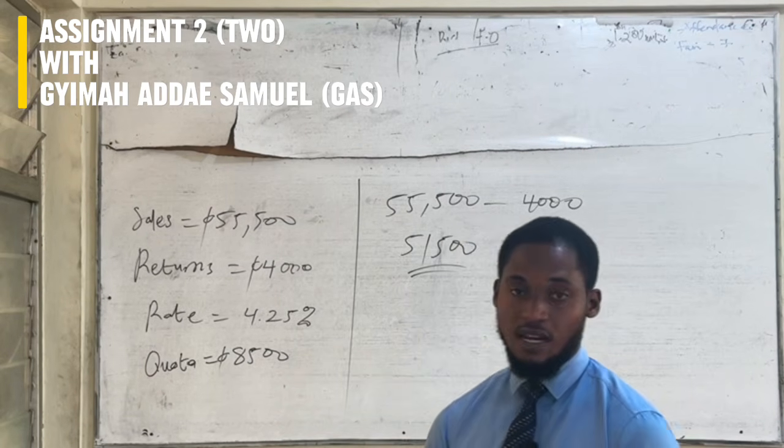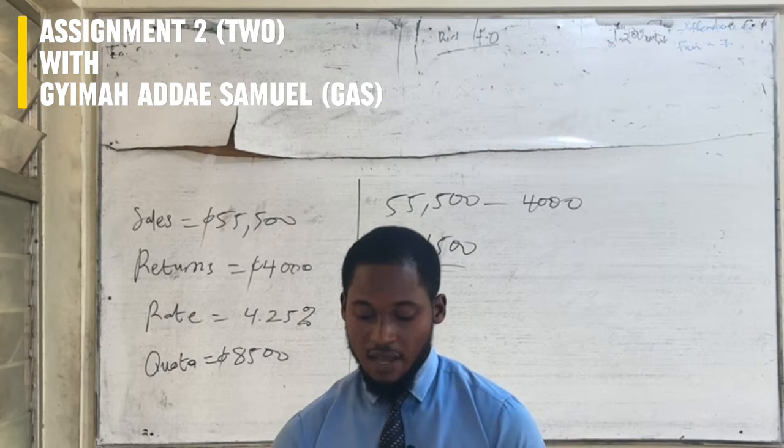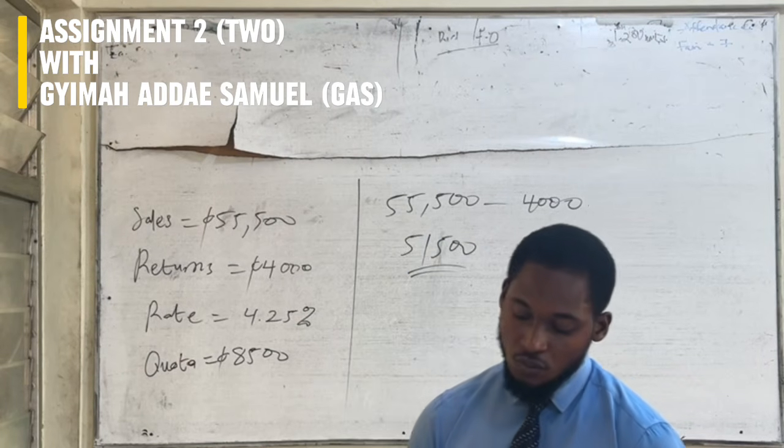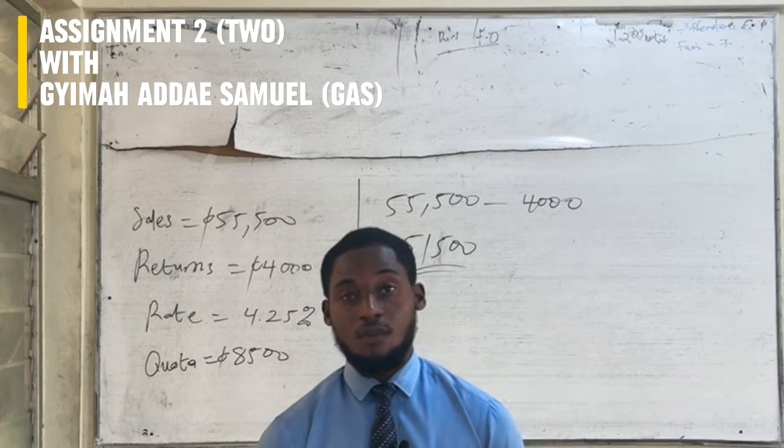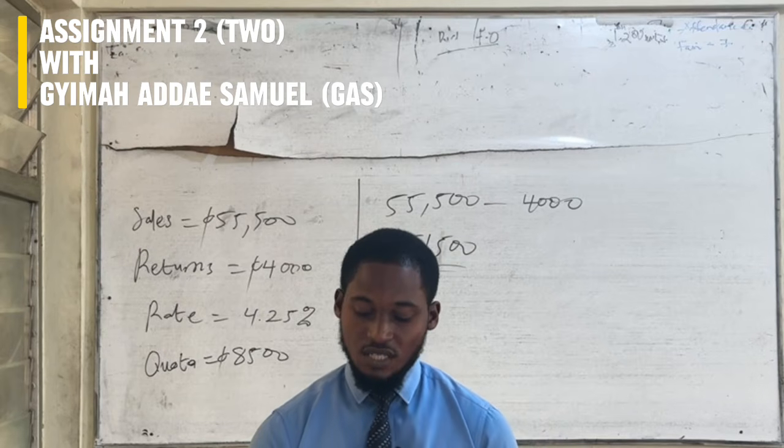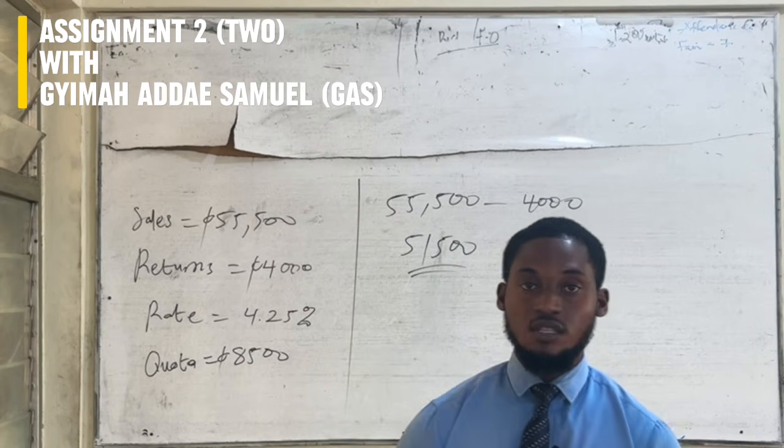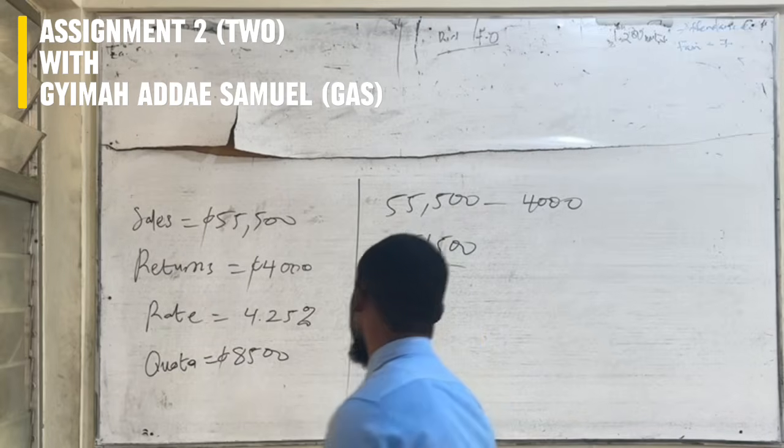So we go ahead to find our commission. Commission is commission amount times rate, and the commission amount becomes your sales minus quota minus return.